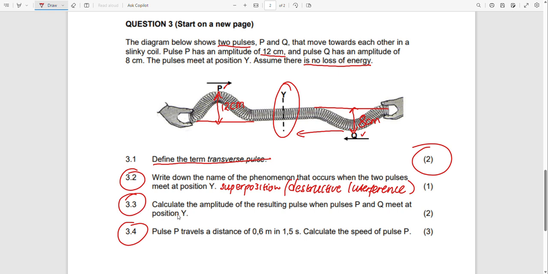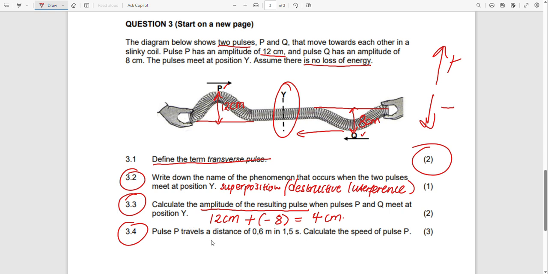And therefore they say on 3.3, calculate the amplitude. Now they want the amplitude of the resulting pulse. So they want the resultant pulse when these two pulses meet at point Y. We already know we have to choose the direction. Let us choose down as negative, therefore up will be positive. So we will have 12 centimeters minus 8 centimeters. Therefore the answer will be 4 centimeters. That will be the amplitude of this new pulse.